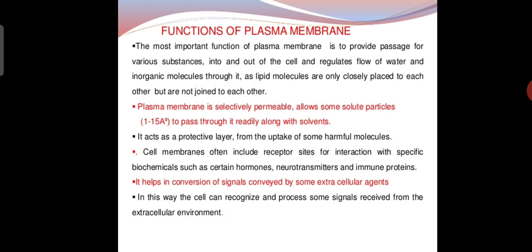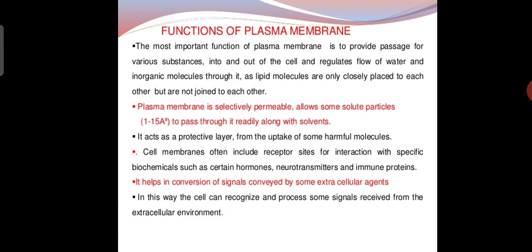Cell membranes often include receptor sites for interaction with specific biochemicals such as certain hormones, neurotransmitters and immunoproteins. So the plasma membrane also has receptor sites for interaction with specific biochemicals.